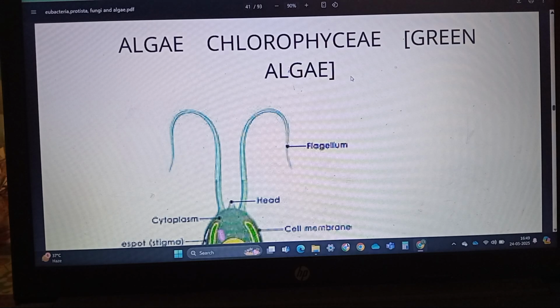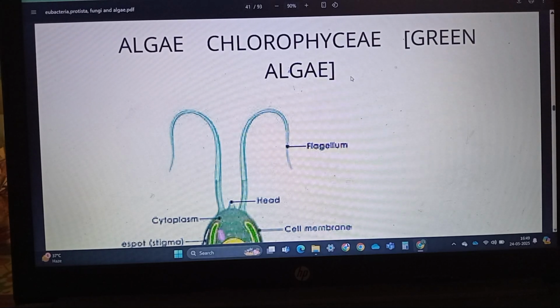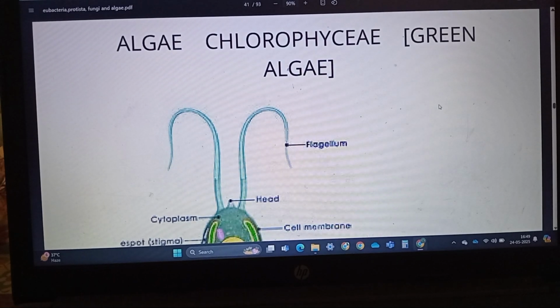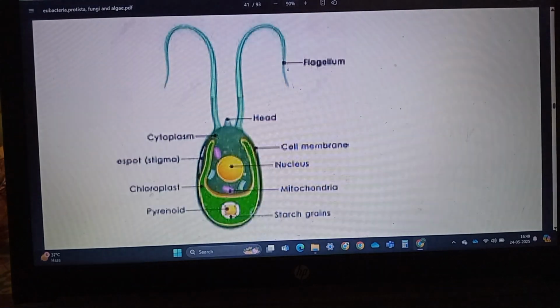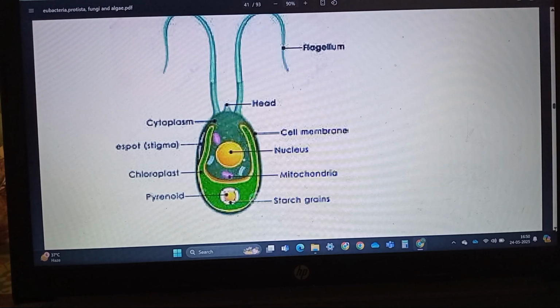The form and the size of the algae is highly variable. Some of them are unicellular algae. The example of the unicellular algae is the Chlamydomonas. The algae is divided into three classes. One is Chlorophyceae. The members of Chlorophyceae are called green algae. As the name suggests, they are grass green in color due to dominance of the pigments chlorophyll A and chlorophyll B.